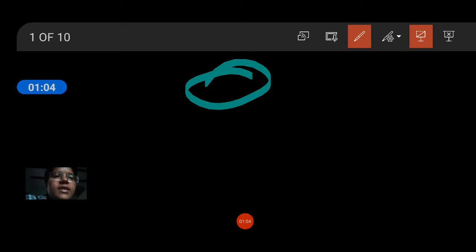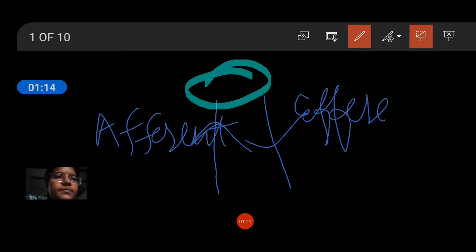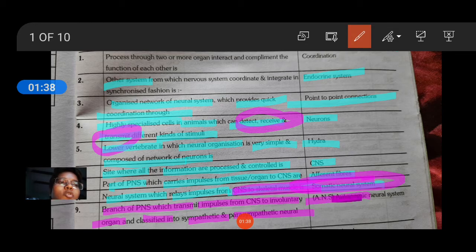Like this is your CNS, and this will let the information come in, so this is afferent and this will be efferent. Okay, this is the CNS. The neural system which relays impulses from the CNS to skeletal muscle is the somatic neural system, from CNS to skeletal muscles. The branch of the PNS which transmits impulses from the CNS to involuntary organs and is classified into sympathetic and parasympathetic is the ANS, autonomic neural system.